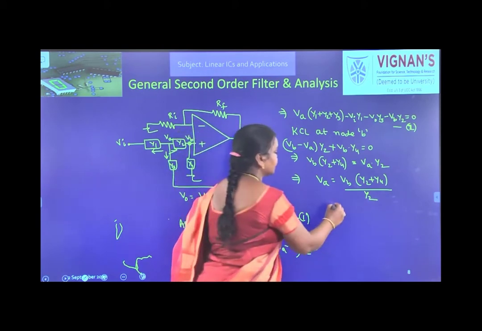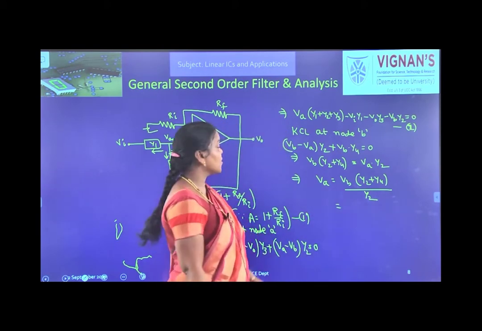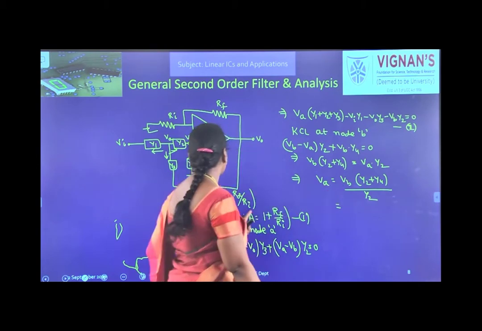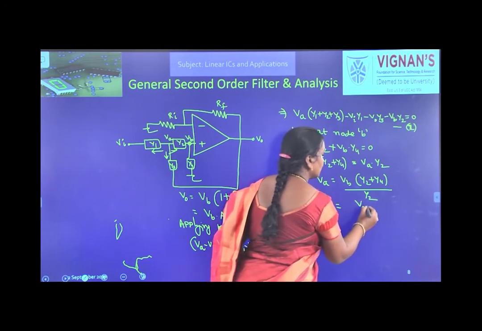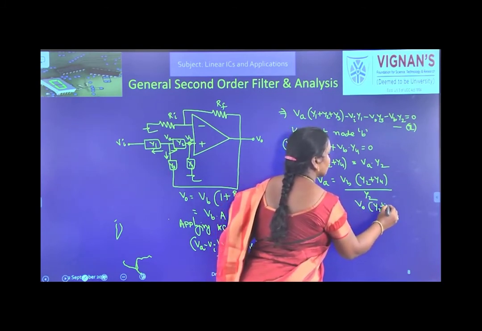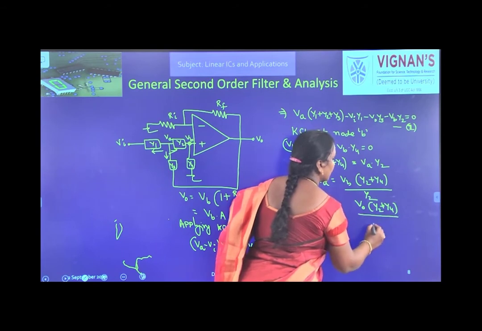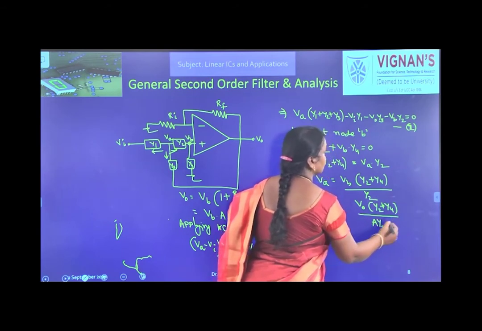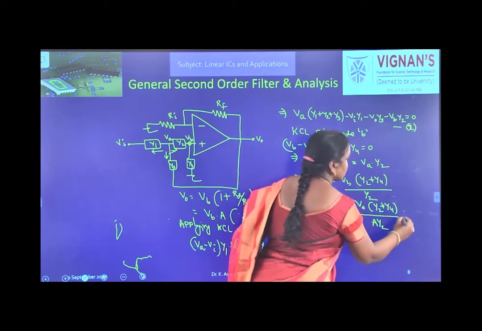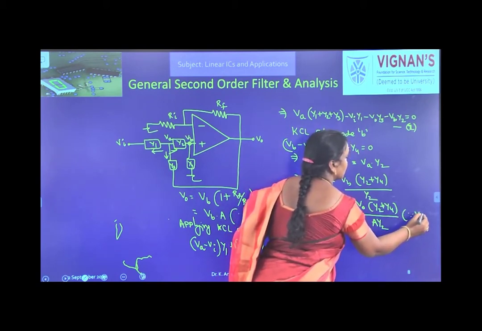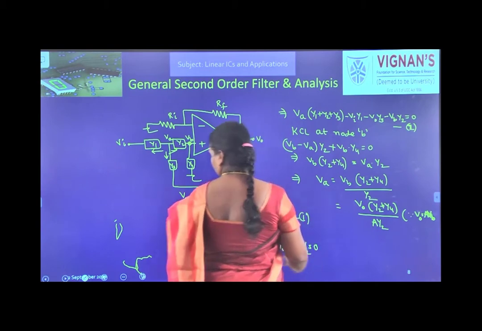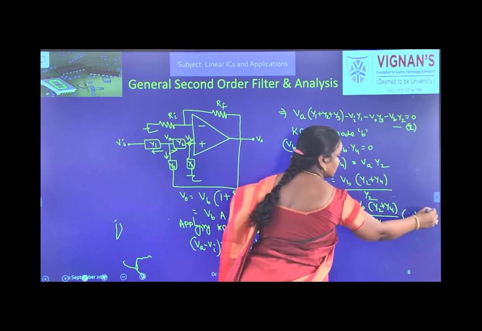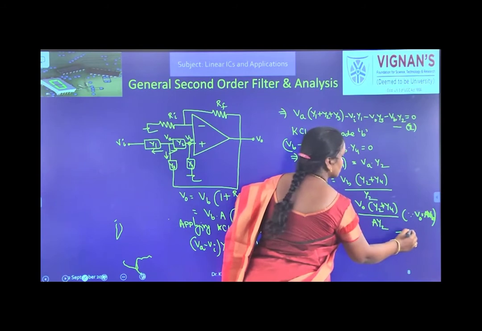In terms of V0, VB can be replaced as V0 by A, since V0 is equal to A VB. So VA is V0 into Y2 plus Y4 by A Y2. Let this be equation 3.